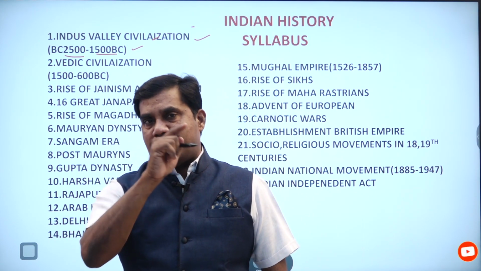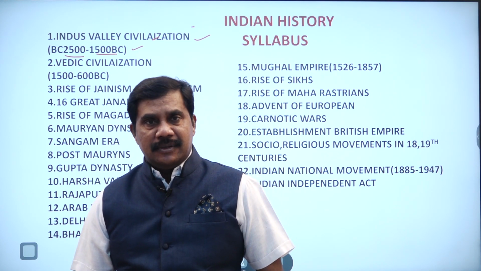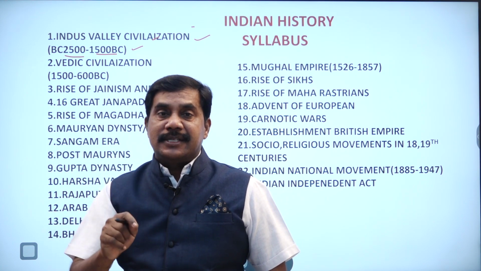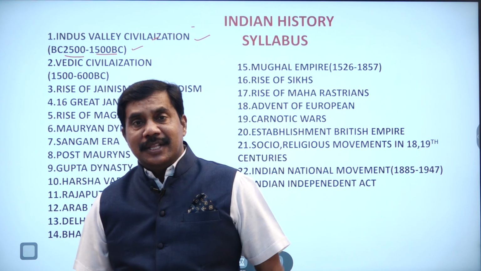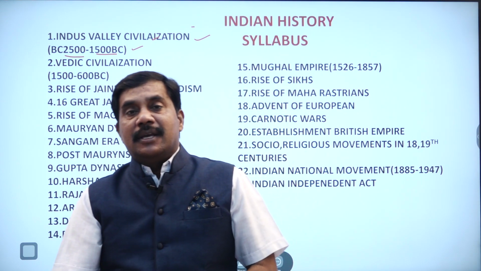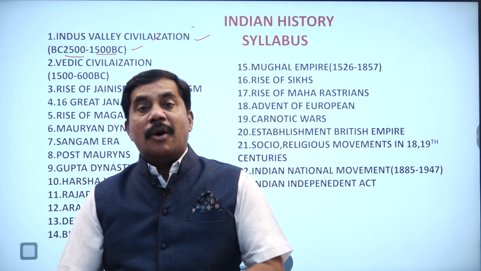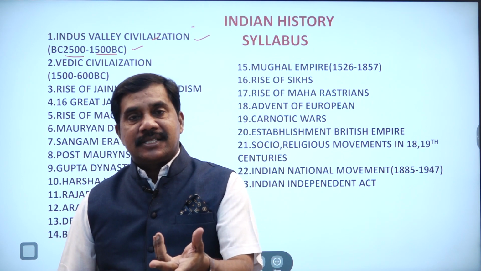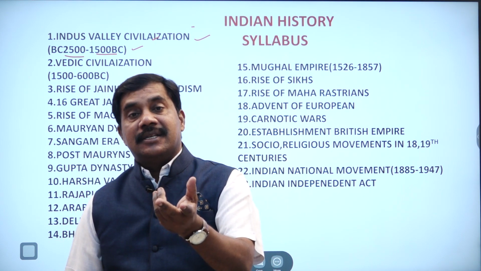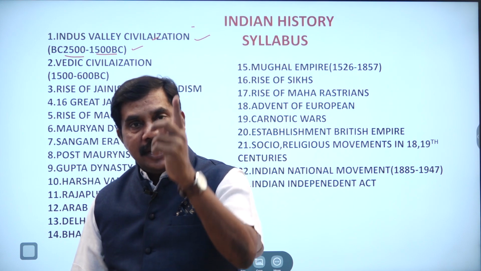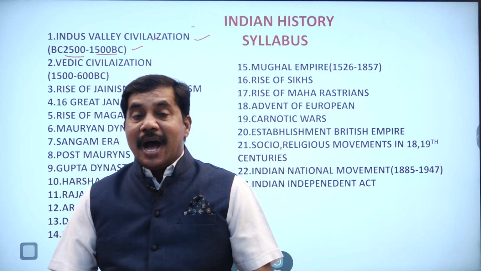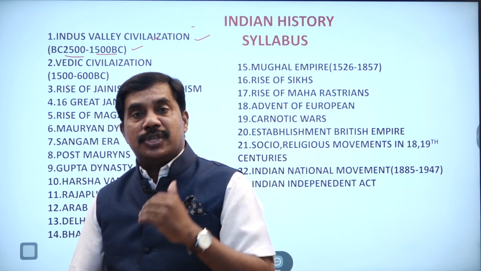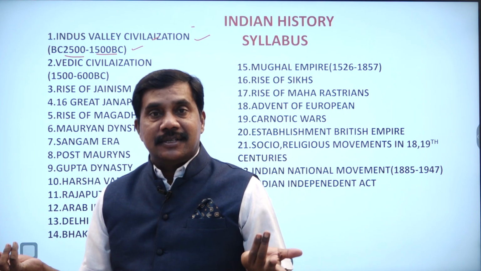For example, you take Harappa. They can ask you the question, Harappa is famous for what? What was the main monument found in the excavations of Harappa? Granaries. There were 12 granaries found in Harappa excavations. That's why Harappa is called the city of granaries. They can ask this question: how many granaries? 12 granaries.